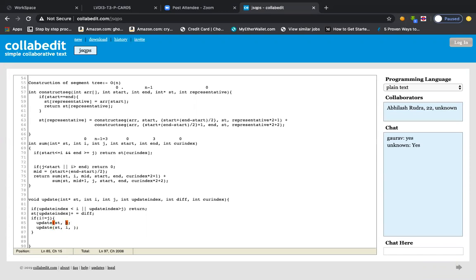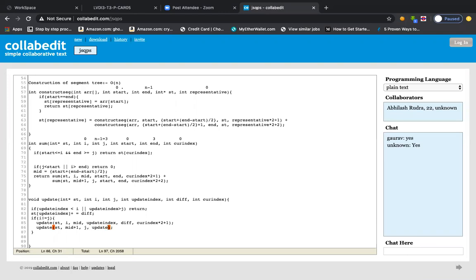Sorry, from here it will be i comma mid, and from here it will be mid plus 1 up to j, right? And other things will be the same: update index, then diff will be the same only, and then of course from here it will be current, same as those, there will be no difference basically, 2 plus 1 and then 2 plus 2, right?